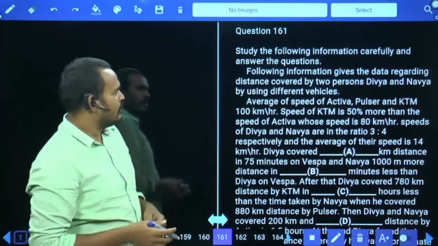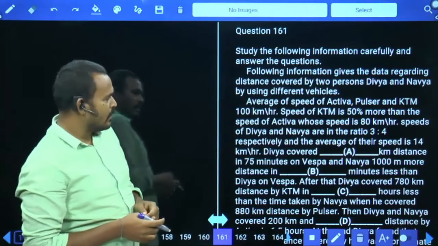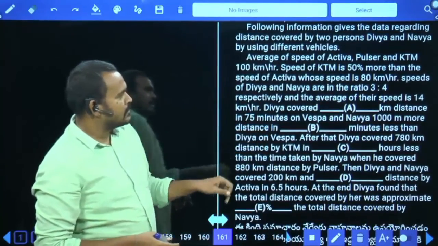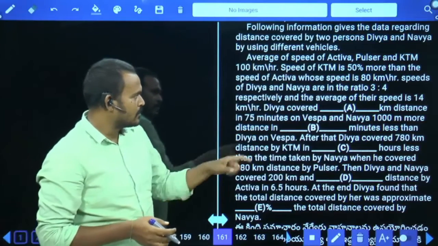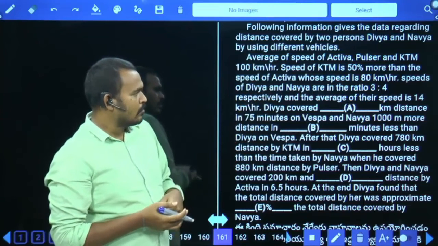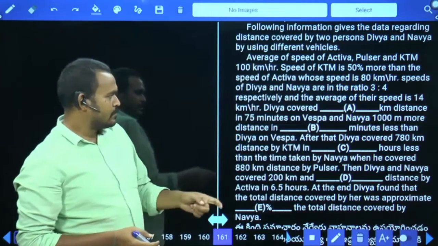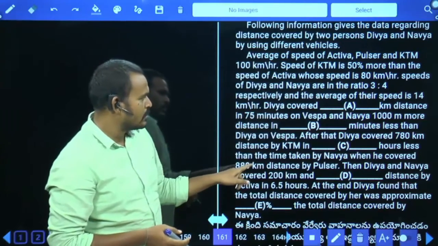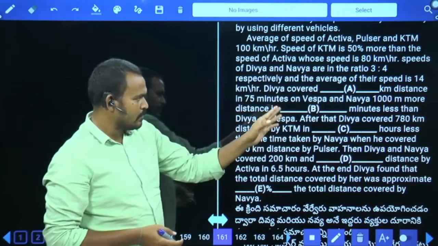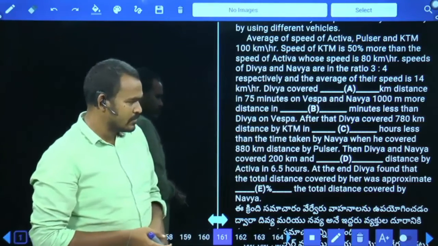In caselet model are given. The following information gives the data regarding distance covered by two persons, Divya and Navya, by using different vehicles. The average speed of Activa, Pulsar and KTM is 100 km per hour, and the speed of KTM is 50% more than the speed of the Activa, whose speed is 80 km per hour. Speeds of Divya and Navya are in the ratio of 3:4 respectively, and the average of their speeds is 14 km per hour. Divya covered dash kilometers distance in 75 minutes on Vespa, and Navya 1000 meters more distance in dash minutes less than the Divya on Vespa.